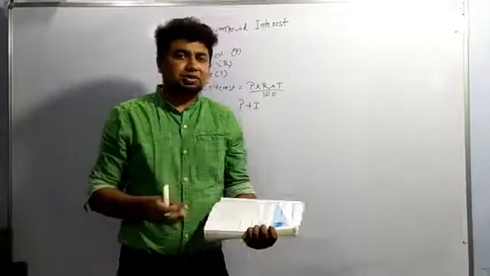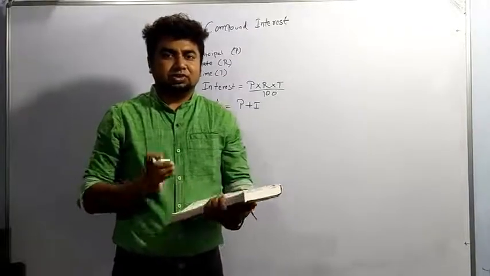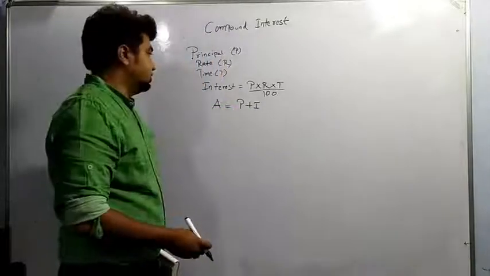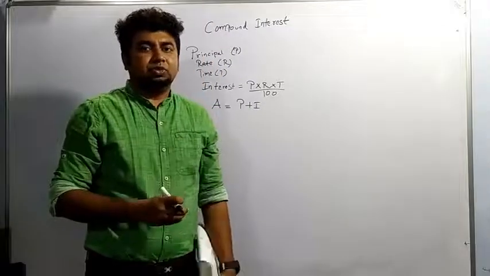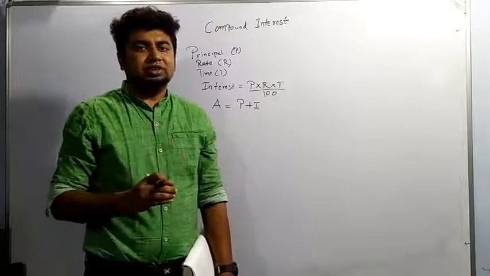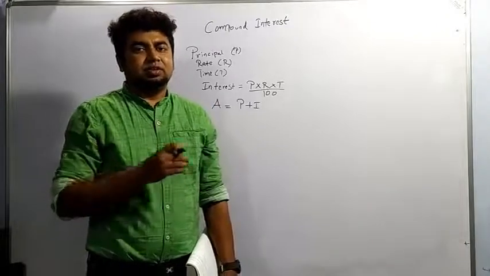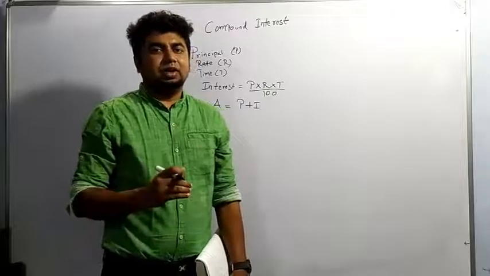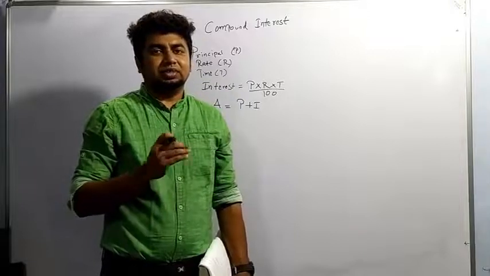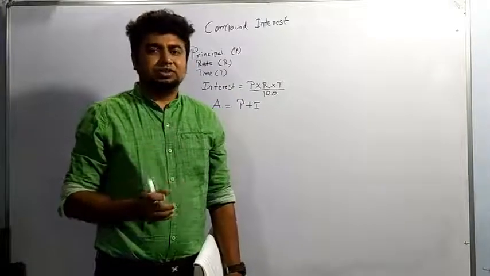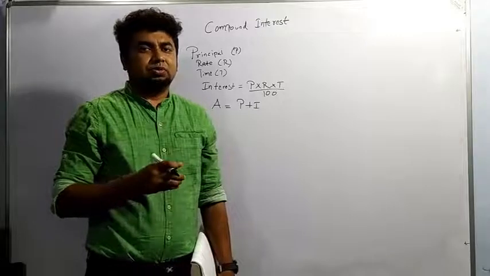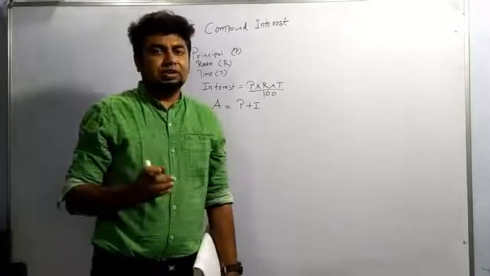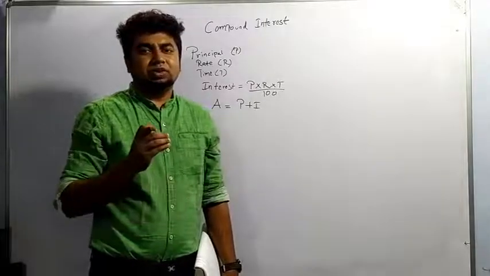Now the term compound interest. What do we understand by compound interest? Compound interest is basically the interest which depends upon the rate, compounded annually, compounded half yearly, or compounded quarterly. Means principal is changing every year, or it can change every half year, or every quarter of a year. When the principal is changing every year, that is known as compounded annually.